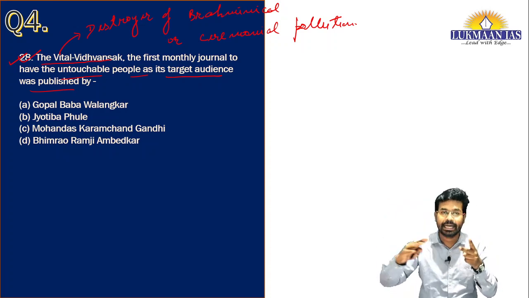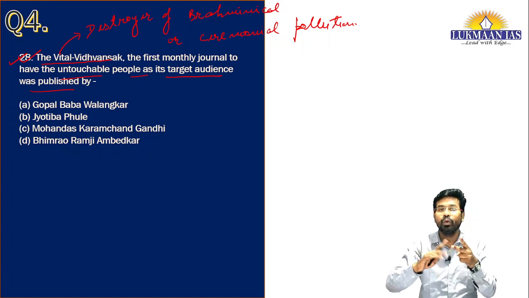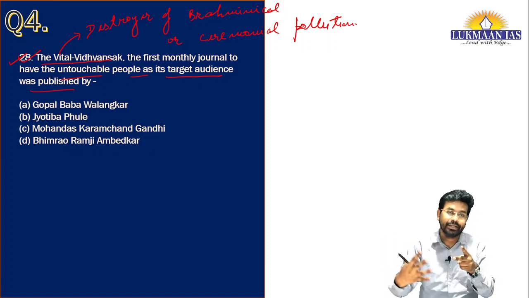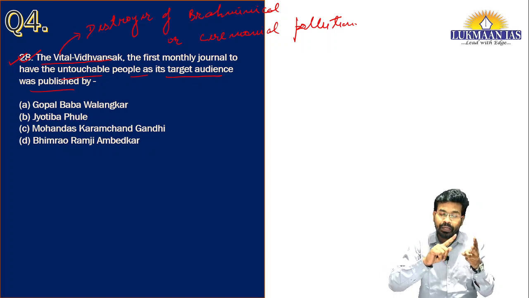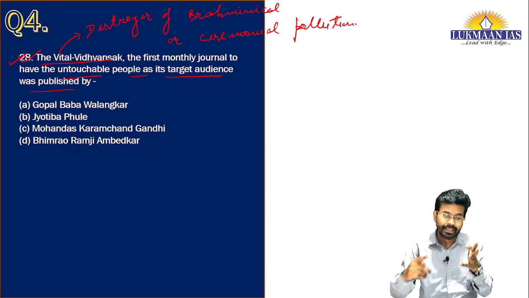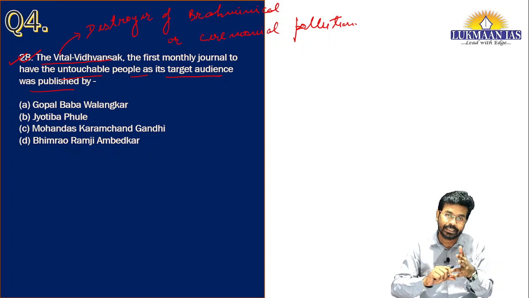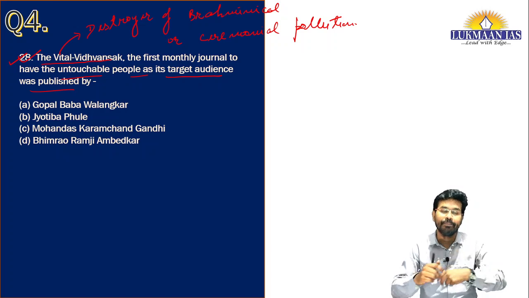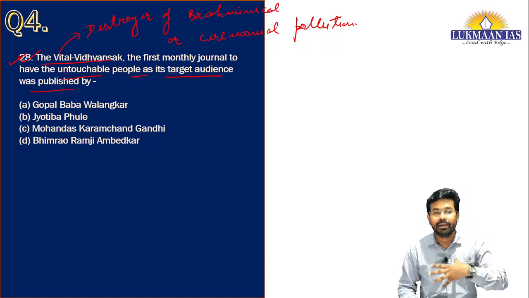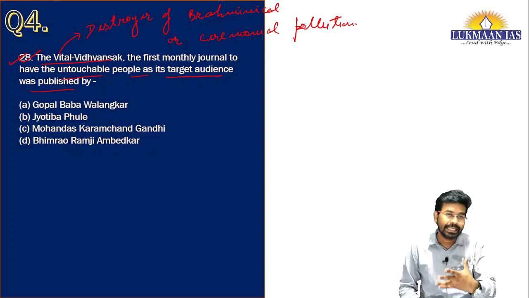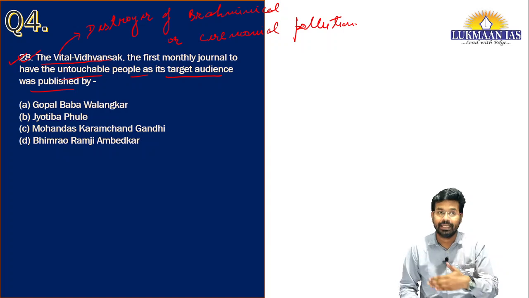Then came the Kshatriyas. Kshatriyas were those people who were rulers or fighters. Then when we talk about Vaishyas, they were the third category in this society, and they were the people involved in businesses. And apart from this, the fourth category in this society was that of untouchables, and they were known as Shudras. So Shudras were considered the lowest part of the society, and untouchability was practiced against them at that point of time. I'm talking about ancient Indian history.